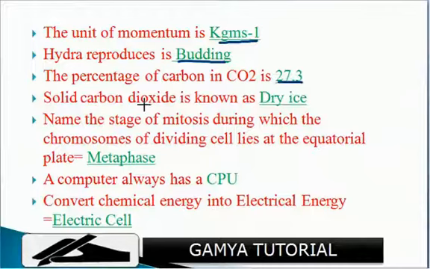Solid carbon dioxide is known as dry ice. Name the stage of mitosis during which the chromosomes of the dividing cell lie at the equatorial plate. That is metaphase. A computer always has a CPU. What converts chemical energy into electrical energy? An electrical cell.